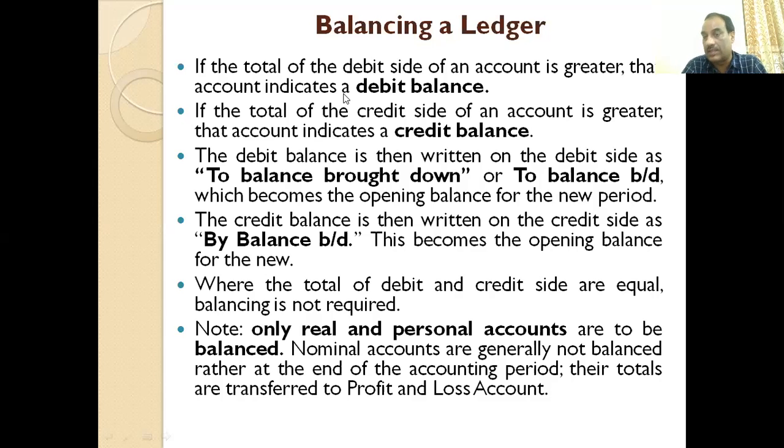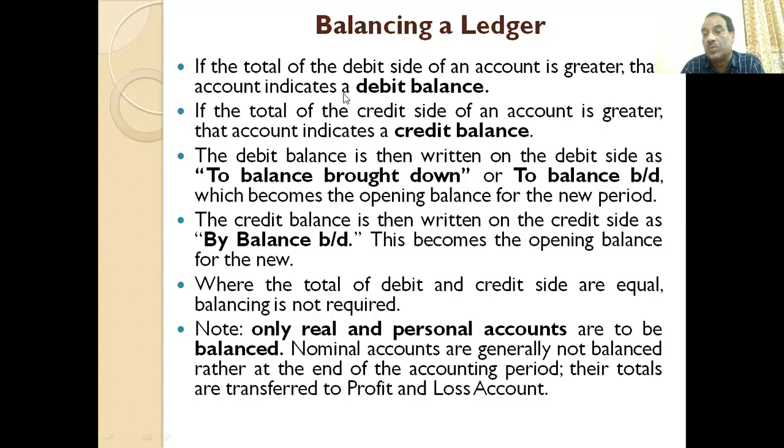So this amount will be the opening balance for the next day. And if it is the credit balance, then again we will write balance b/d. So what is the difference? When the balance is more in the debit side, we write to. What is the preceding?